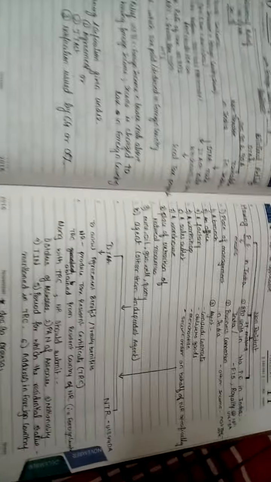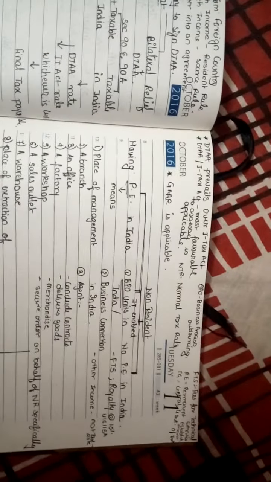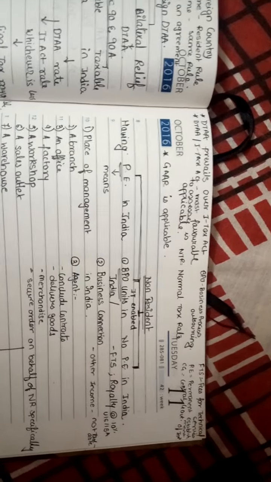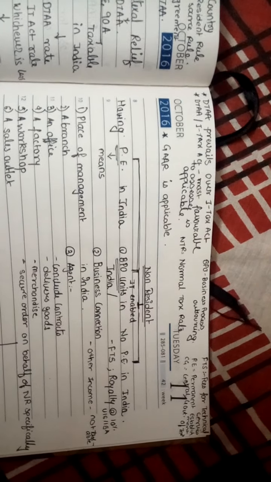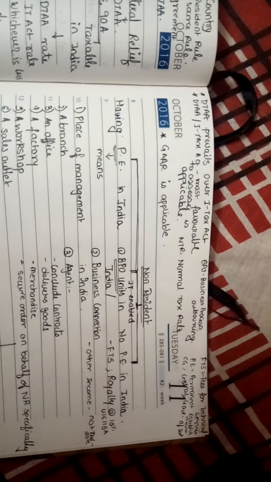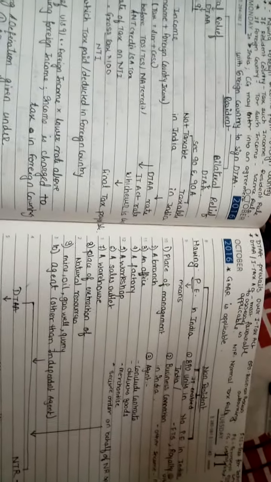That's it. I can give you a close-up of these notes. You can just go through it. Wherever I have used short forms, I have mentioned the full forms in the topmost corner. BPO is business process outsourcing, FTS is fees for technical services, PE is permanent establishment, CG is the central government of India. GAR is General Anti-Avoidance Rules, and DTAA is of course the Double Taxation Avoidance Agreement.